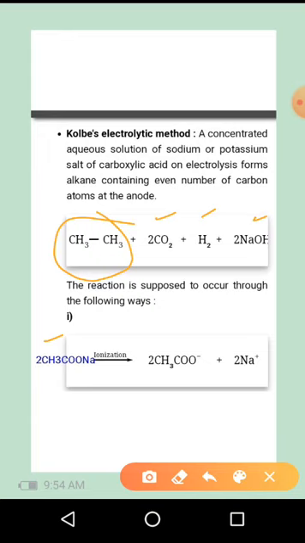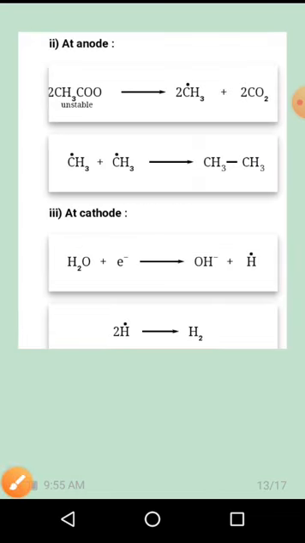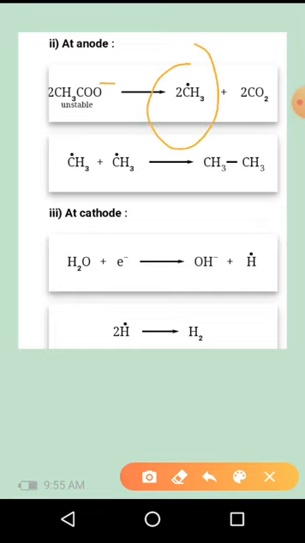The mechanism of this process is that 2CH3COO-Na+, on ionization, produces CH3COO- plus Na+. Next, at the anode, this unstable CH3COO- produces a methyl free radical with the liberation of carbon dioxide.